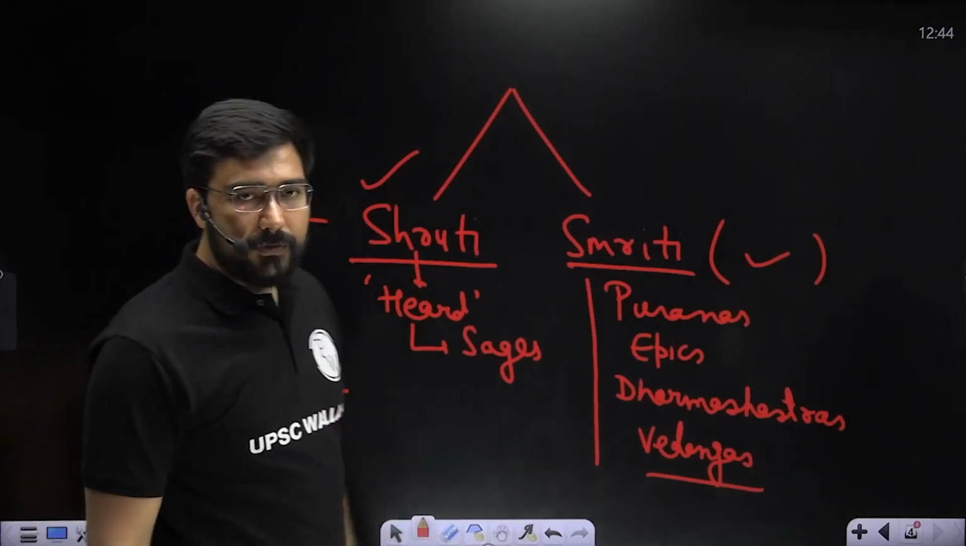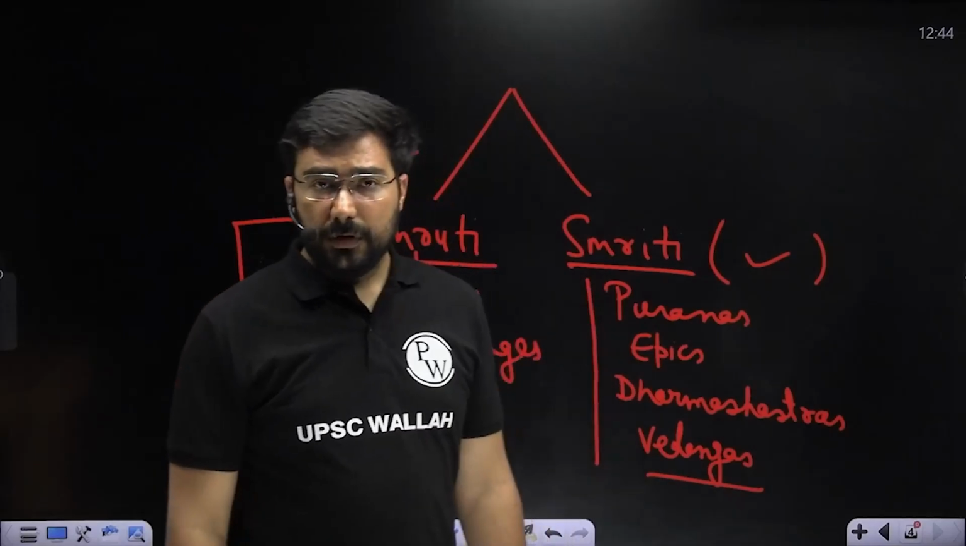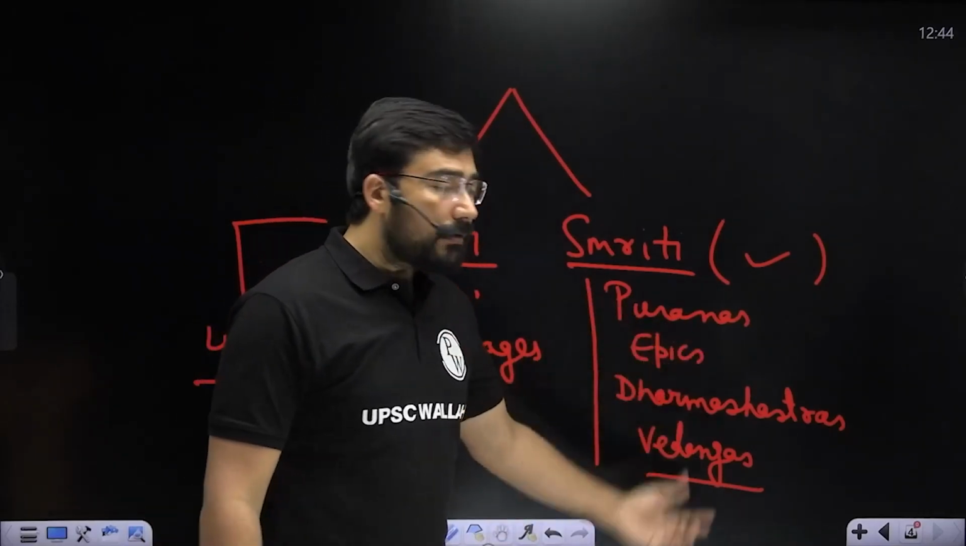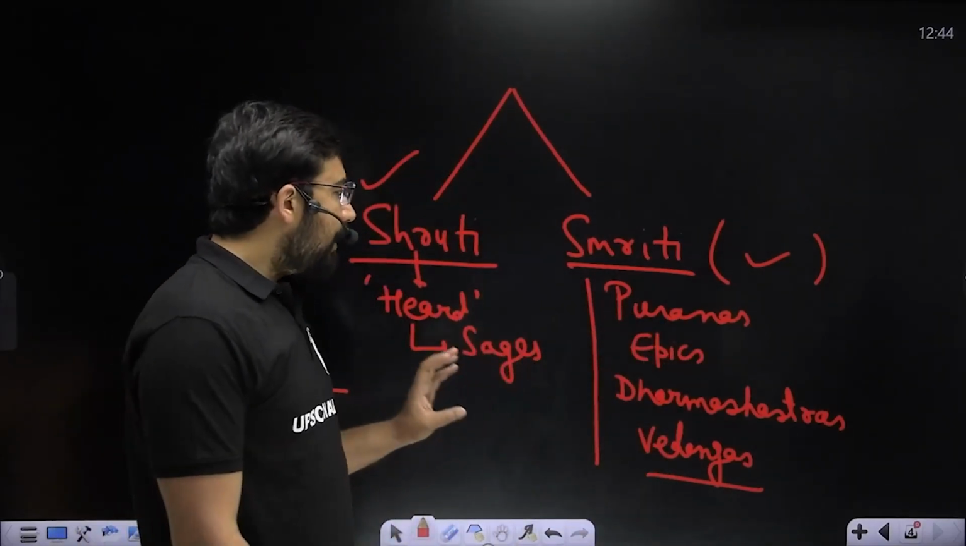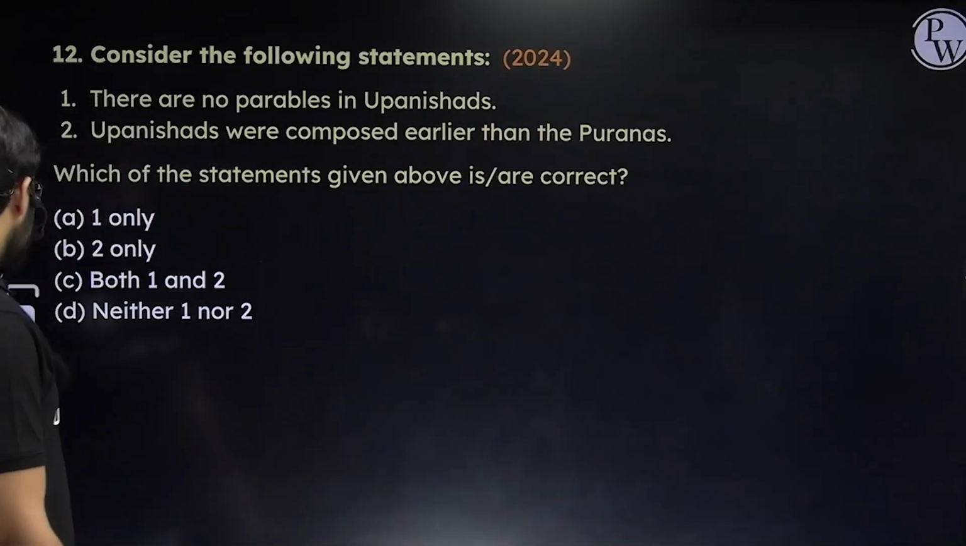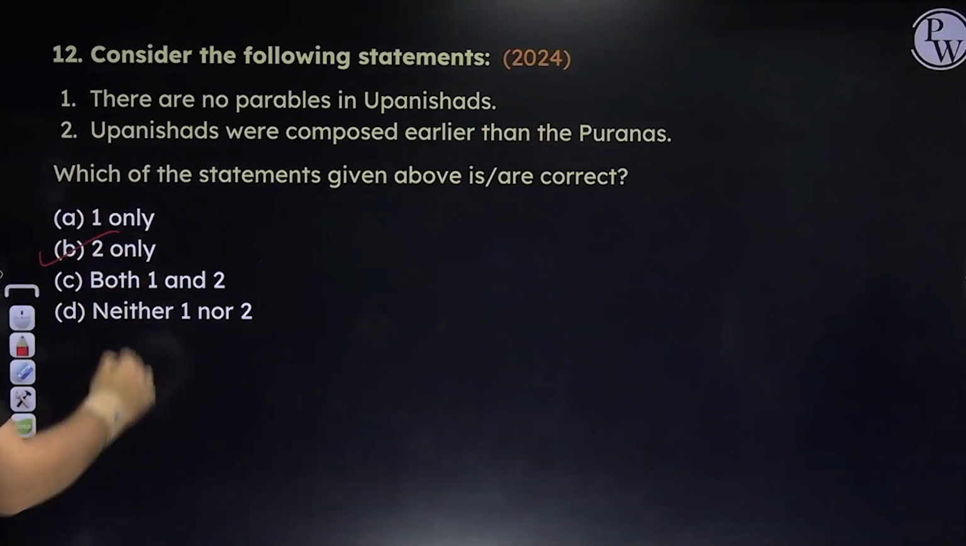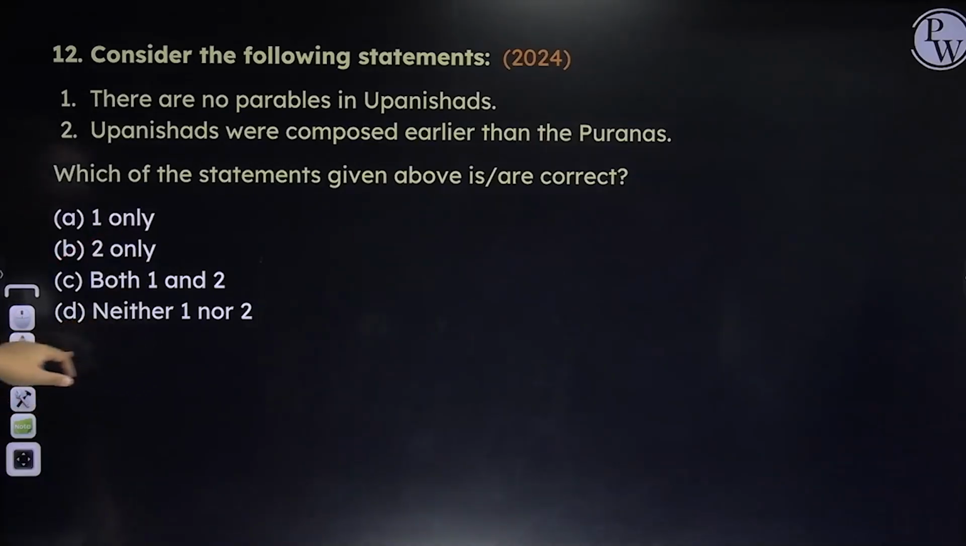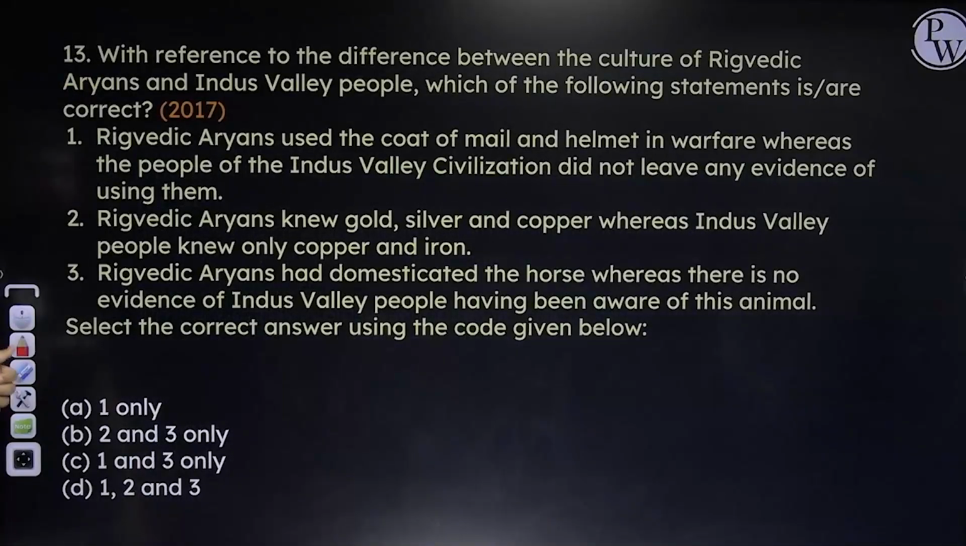Upanishad is a part of every Ved. So that's how we are able to understand that they were composed before the Puranas. So please try to remember the basic things, and if you are able to remember these basic things, you will get good marks. Answer will become B. Second statement is correct, the first one is incorrect. Let us see the next question.